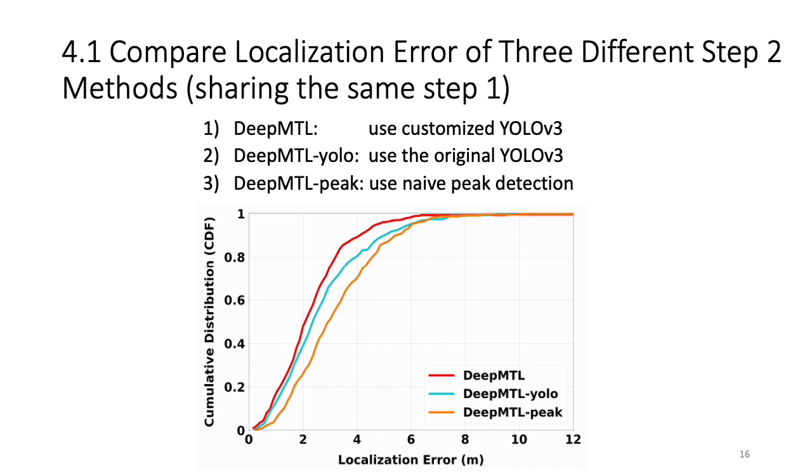From the plot, we observe that the red line describing the DeepMTL is the best. When we compare the red line and the blue line, we can conclude that the customization for YOLO v3 is really helping the object detector. When we compare the first 2 methods with the last method, which is DeepMTL-peak, the orange one, we see that a deep learning based method is really better than a non-deep learning based method. So deep learning is more intelligent.